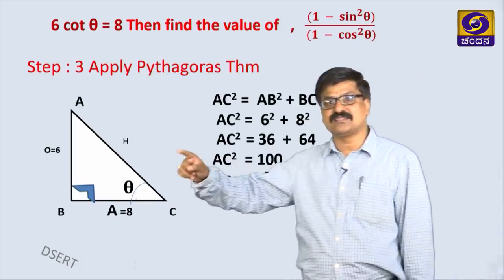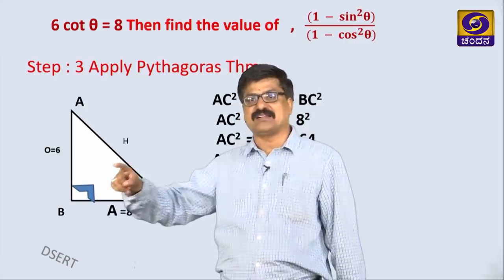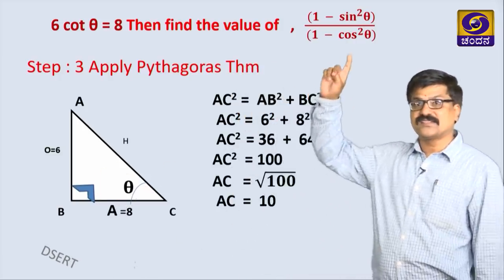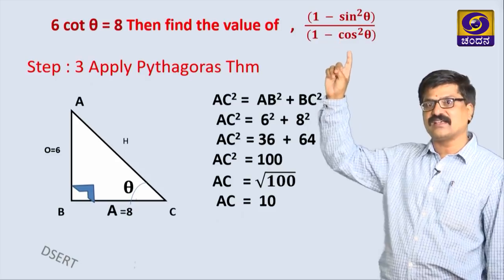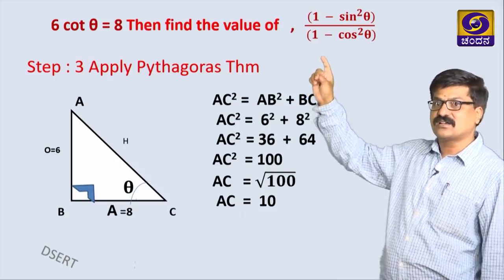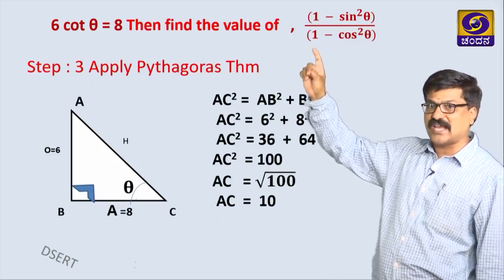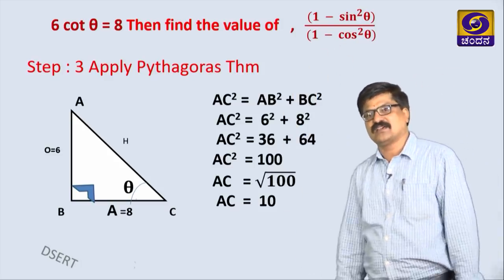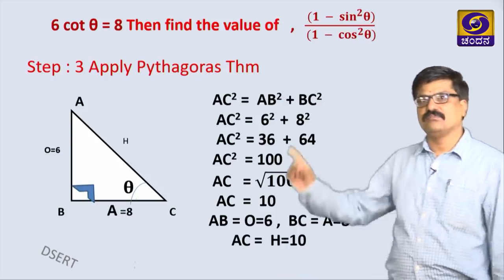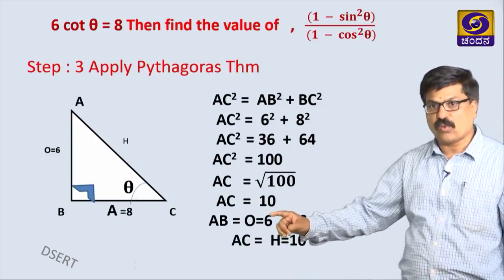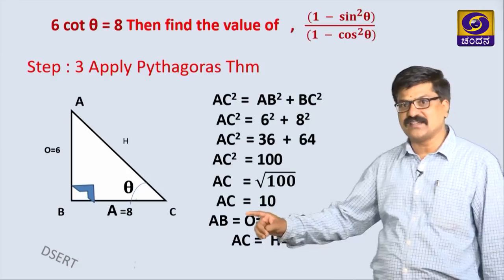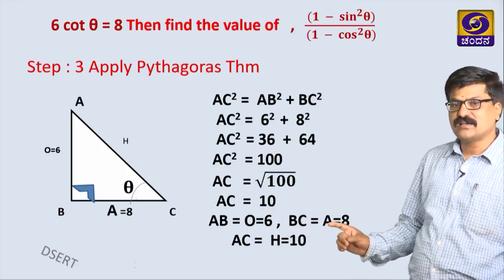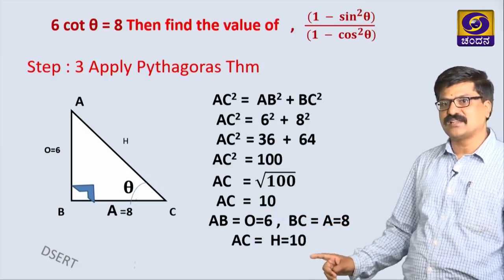After getting the 3 sides of the right angle triangle, let us find sin theta and cos theta values. Consider the value we have to find, substitute and simplify. I hope we can get the result. Here the opposite side AB is 6, adjacent side is 8, hypotenuse is 10.